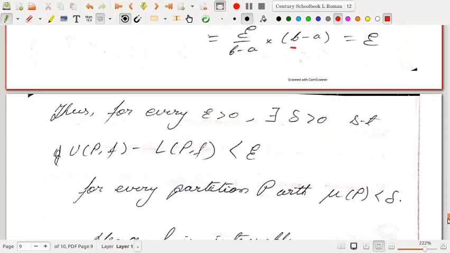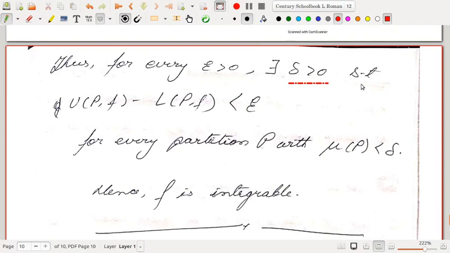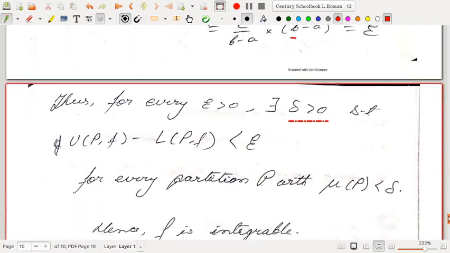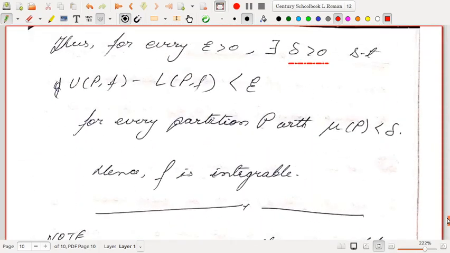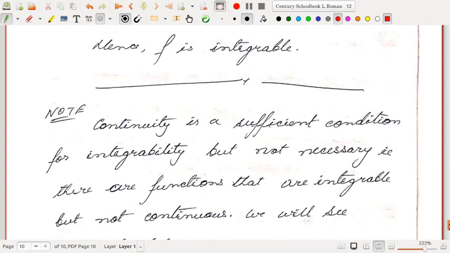Thus, we have seen that for every epsilon greater than 0, there exists a delta, which is given by the uniform continuity of f, such that U(P,f) minus L(P,f) is less than epsilon for every partition P with norm P less than delta. Hence f is integrable.